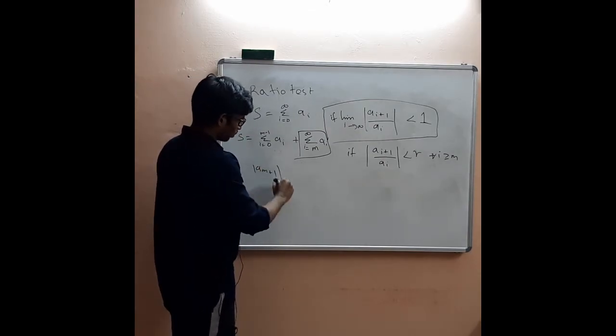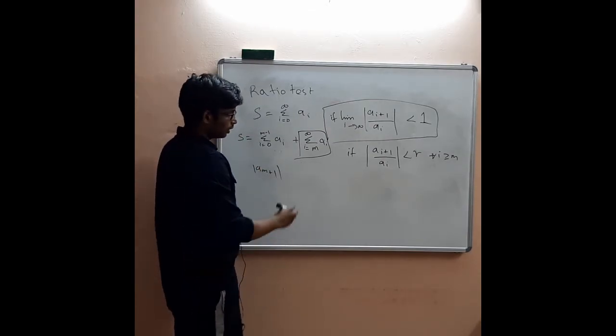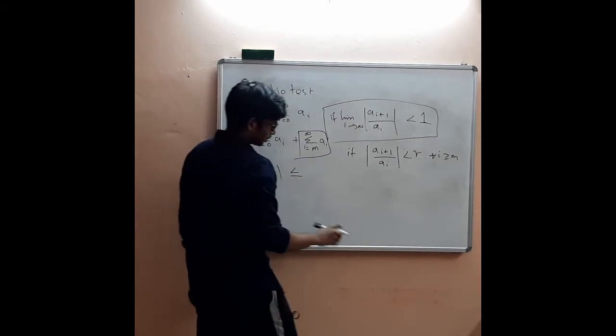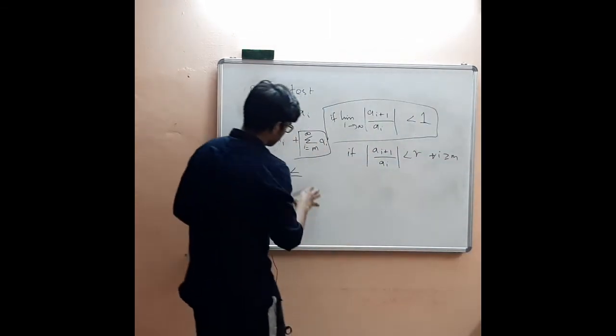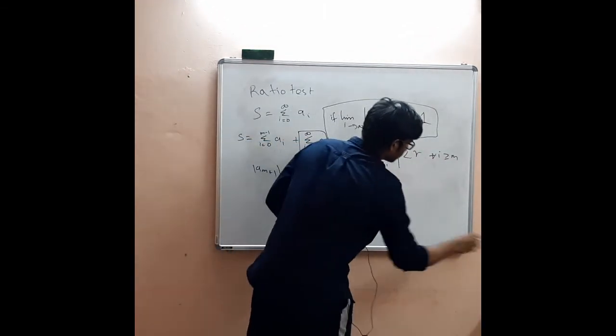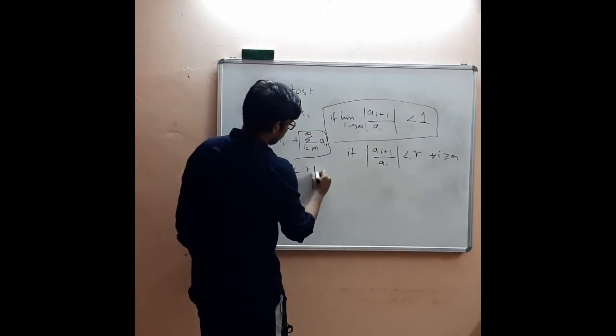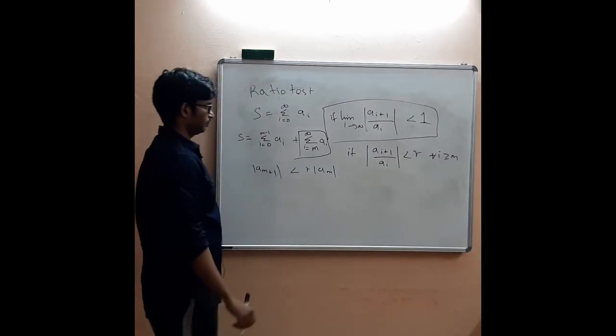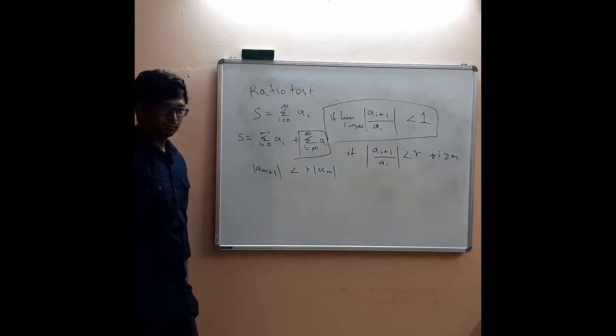Mod of a_(M+1) will be less than, because we are taking strict less than, R into mod of a_M.